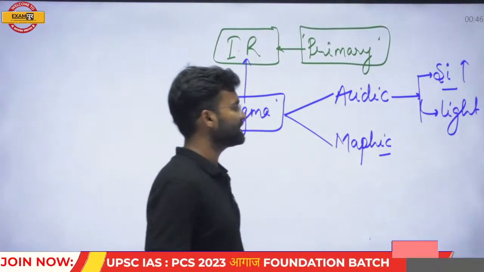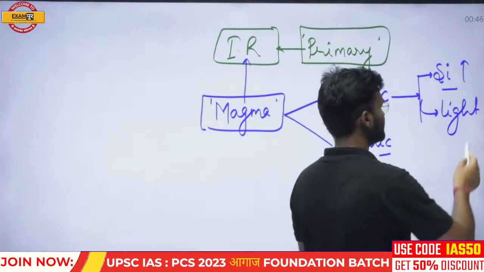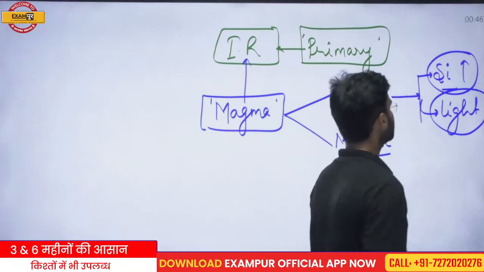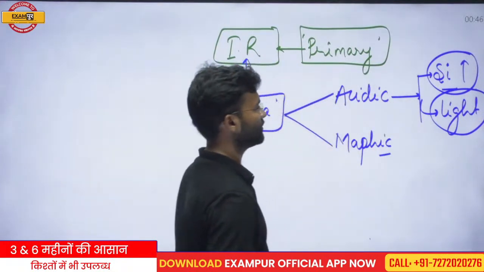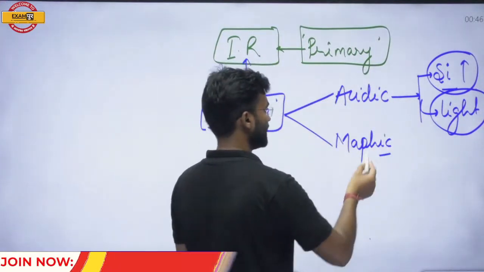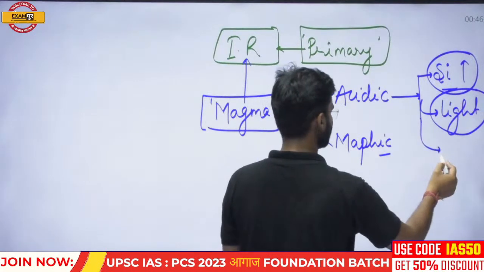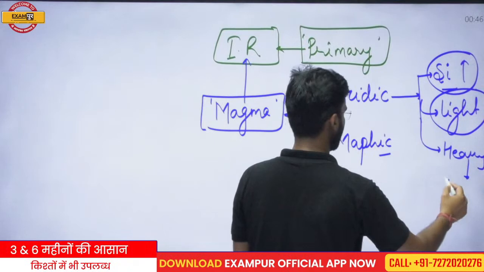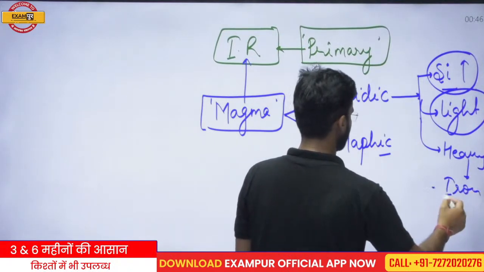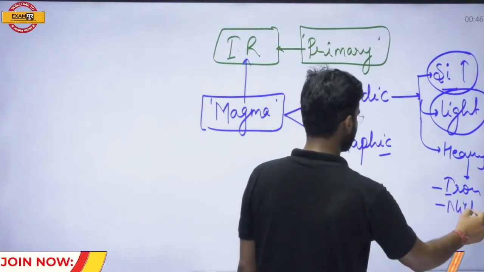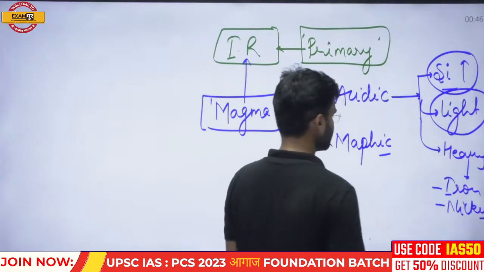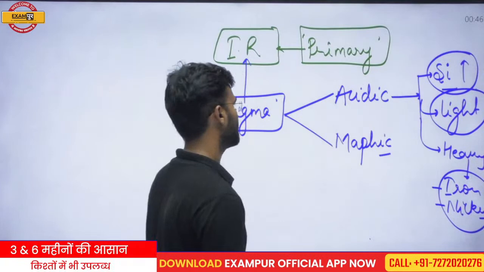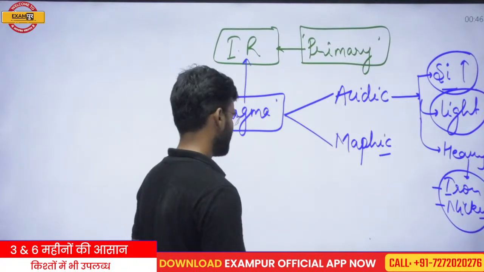Silica is basically light in nature, light in color. This rock has the maximum amount of silica, and that is why the heavy metals like iron or nickel, which are darker in color, have less contribution in the acidic magma.